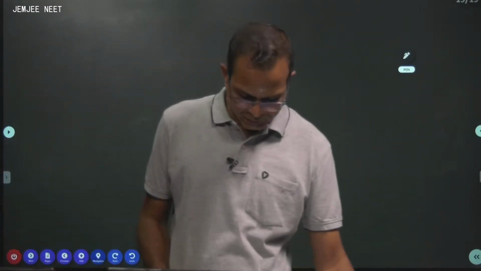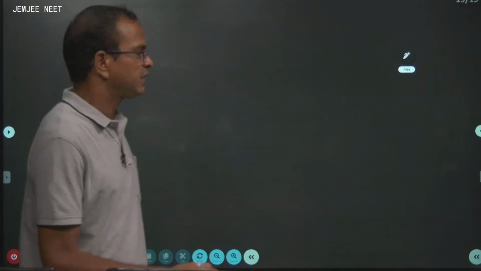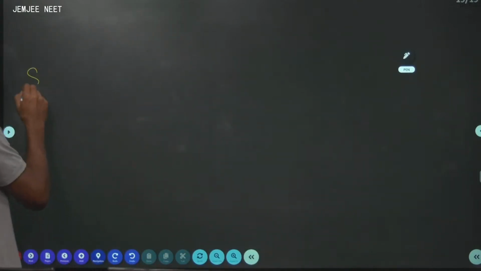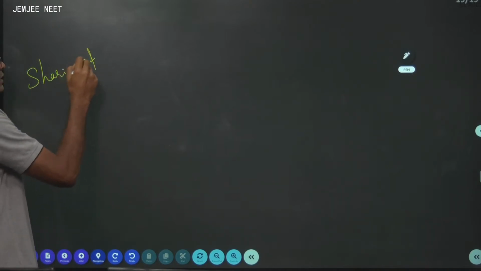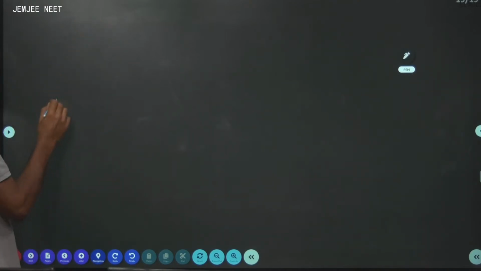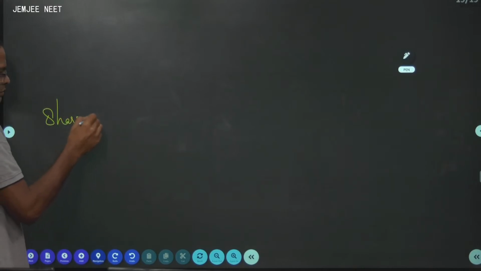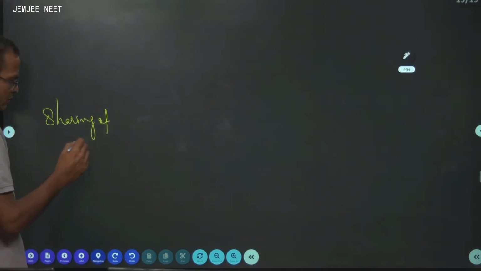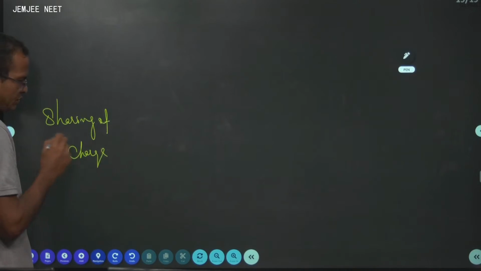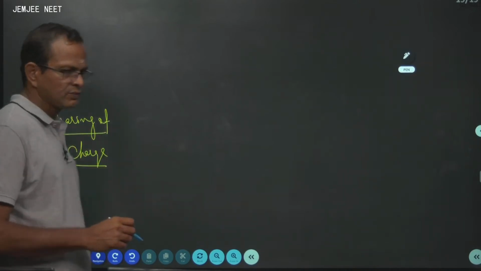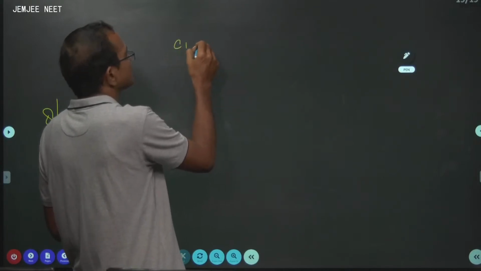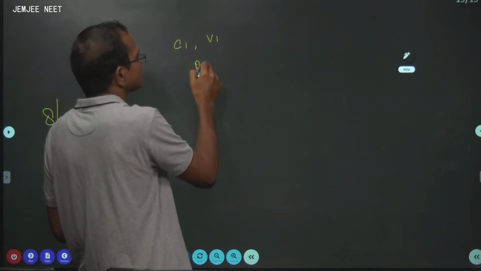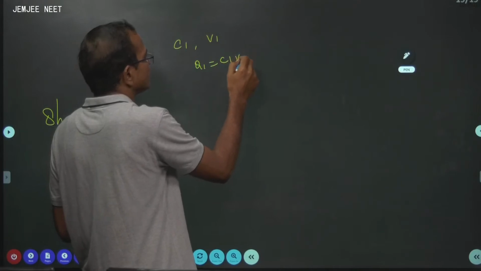So now I have to take you for sharing of charge. If the first capacitor C1 is charged to the potential V1, means Q1 equal to C1 V1.